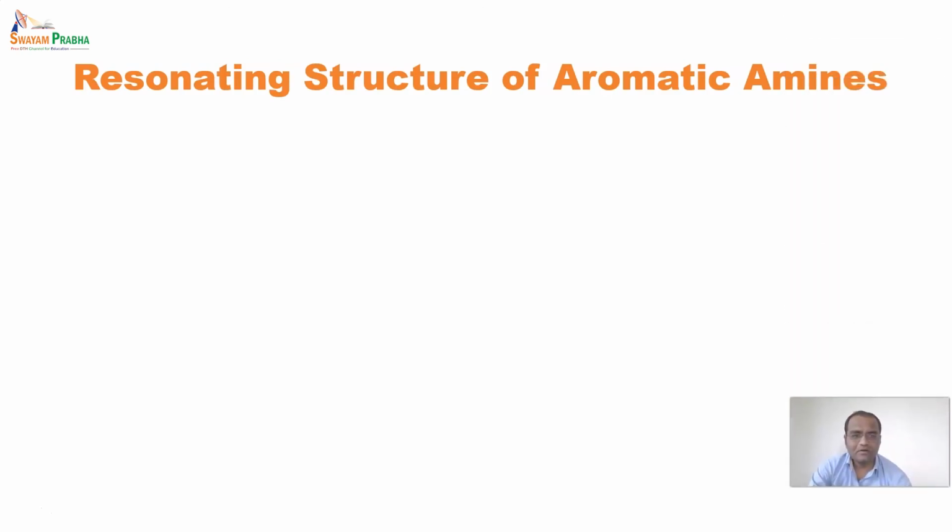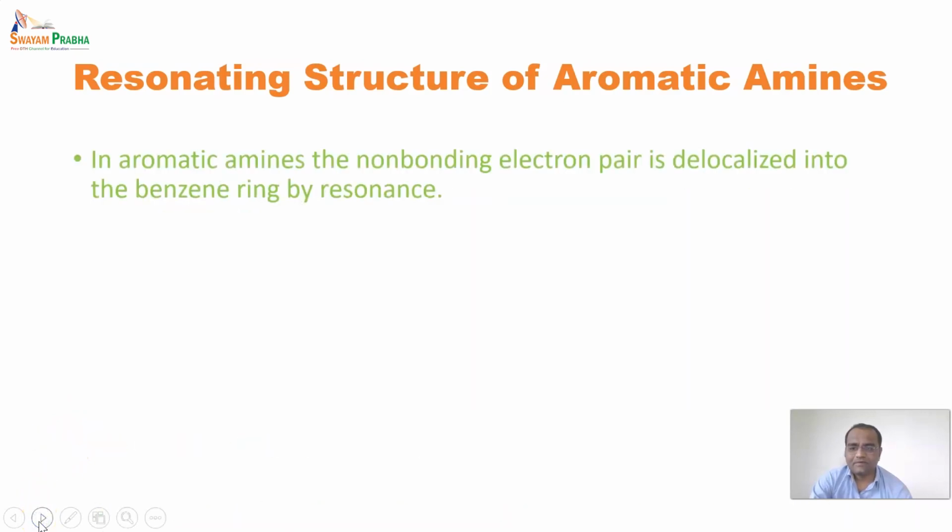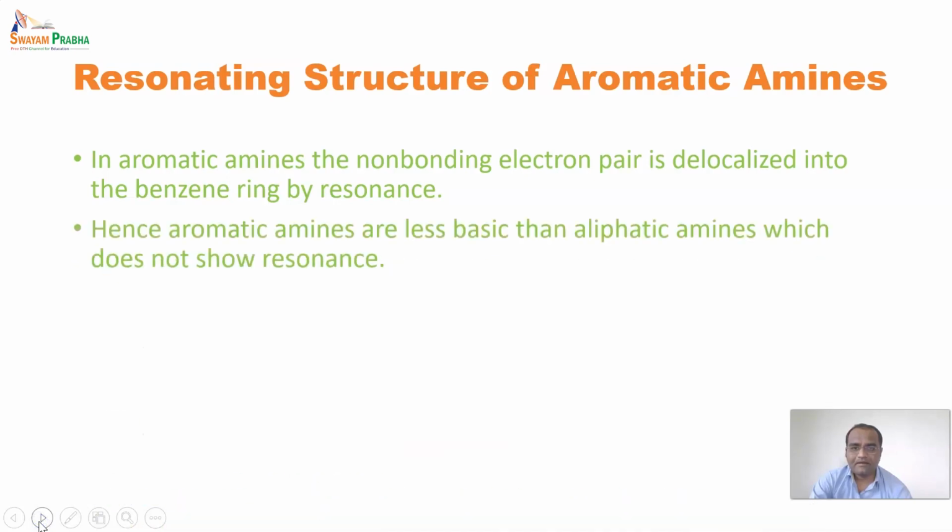Now we'll come to the resonating structures of an aromatic amine. We have taken an example of an aromatic amine, and based on that we will be discussing. In aromatic amines, a non-bonding electron pair is delocalized into the benzene ring by resonance.